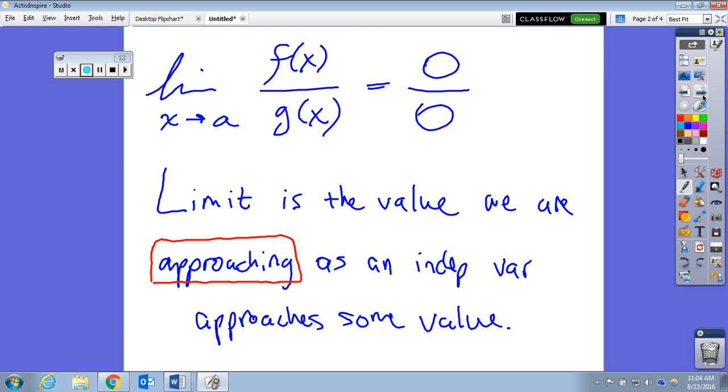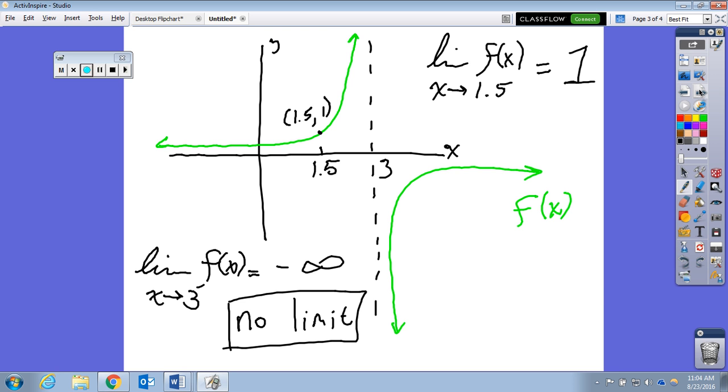If you go to the positive infinity, you would be 3 in that graph. This is why this is in a red box. This is something you guys need to understand to get the fundamentals behind calculus, is that the limit is the value we are approaching.